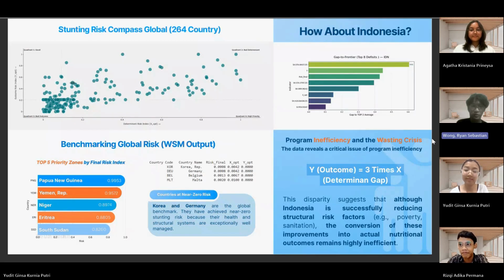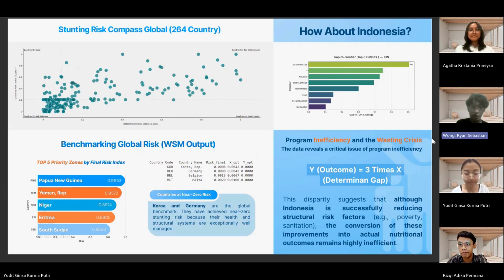This is our global stunting risk compass for 264 countries. On the bottom left, we see two key groups, priority zone like Papua New Guinea and global benchmarks like Korea and Germany. So how about Indonesia? If we look at the top right, these are our top 8 deficits. But the most critical finding is on the bottom right.